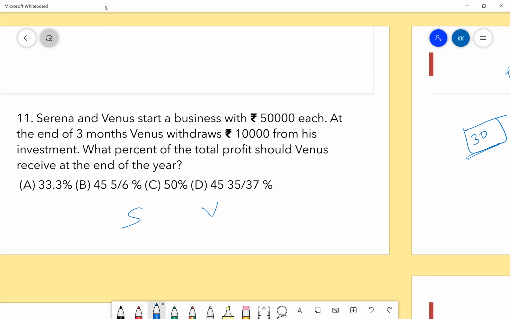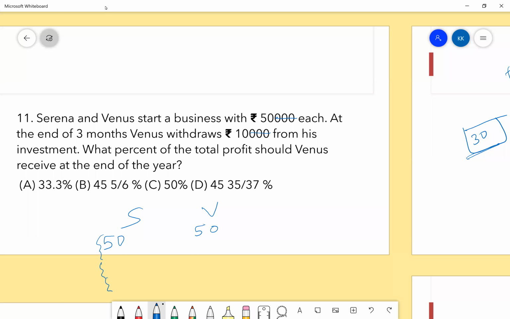Serena and Williams start a business with 50,000 each. Now to ease it out, if I cancel 3 zeros from here, can I cancel 3 zeros from here? Yes, because it's in percentage, the ratio does not change. So they both start with 50 rupees. For 3 months, each one of them contributes 50 rupees. At the end of 3 months, Venus withdraws 10 rupees.